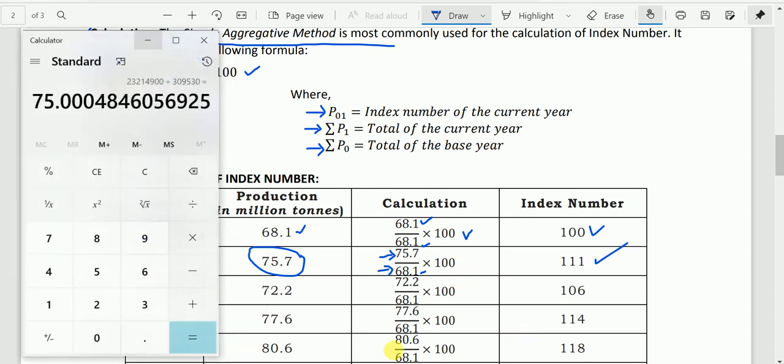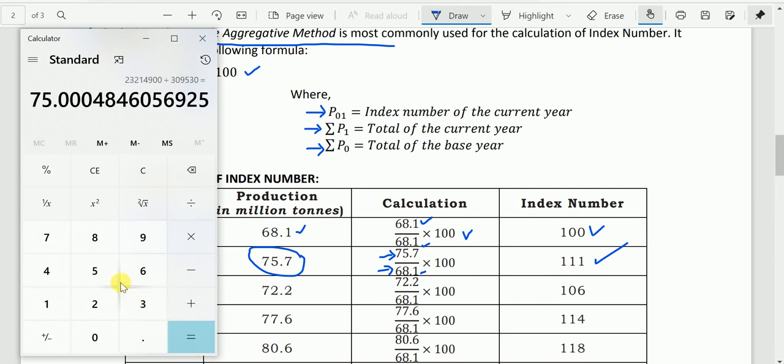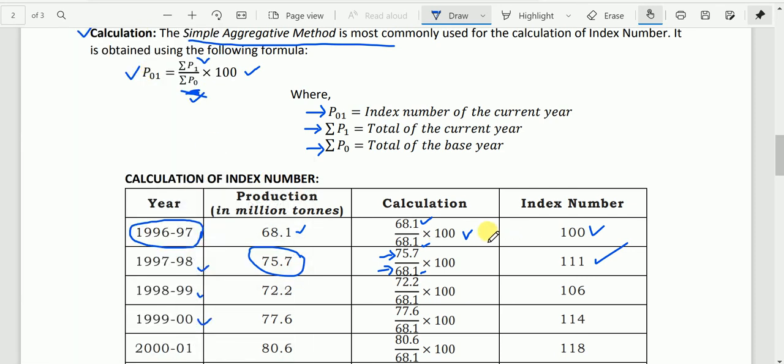That is 111. Okay, so we may try that: 75.7 multiplied by 100, divided by 68.1, that is 111.16. So this is the index number.